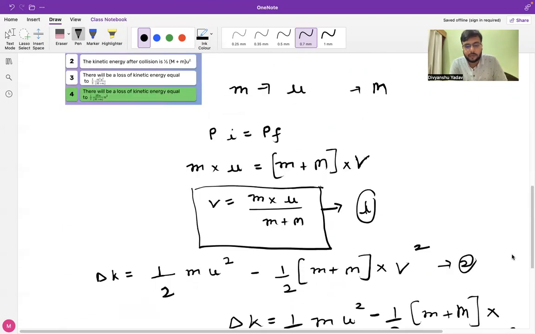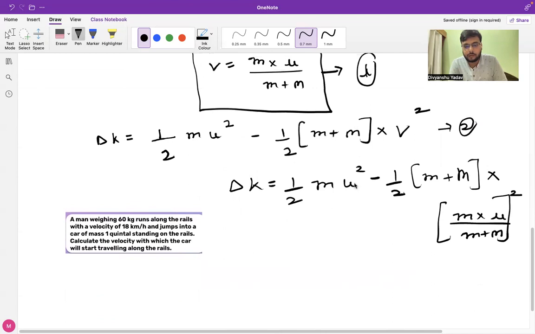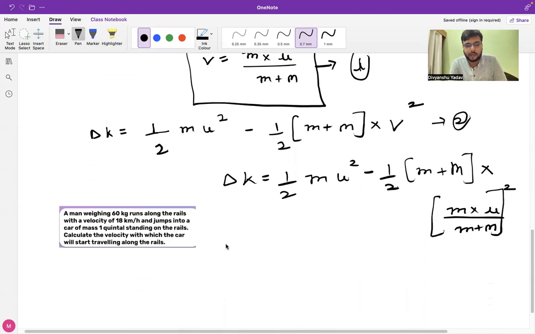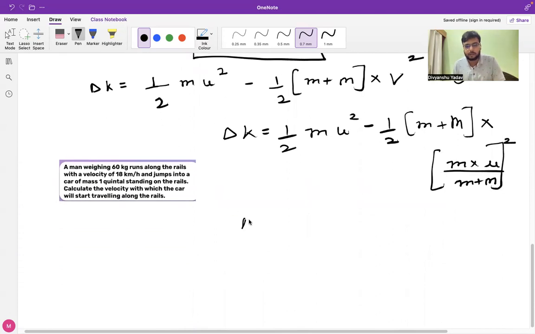If we simplify the terms and do the calculation, the final answer for this question will be half m u square divided by m plus M.